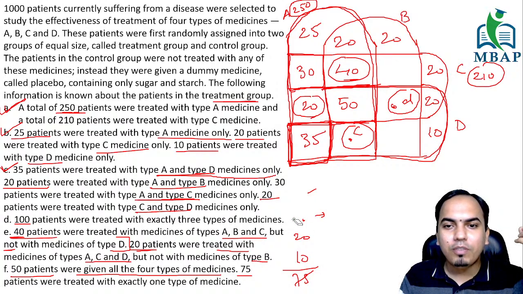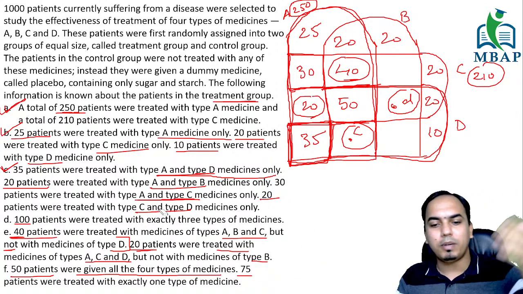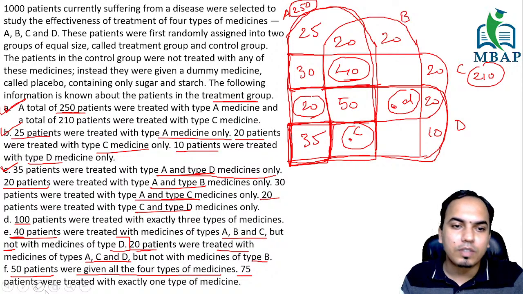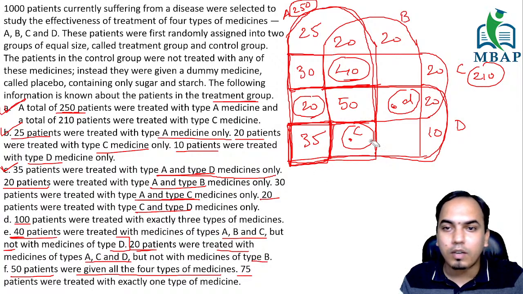So it kind of becomes like a number game, where you are just doing some addition, subtraction and filling up the rest of the table. So now you see which information is pending, which values you don't know.